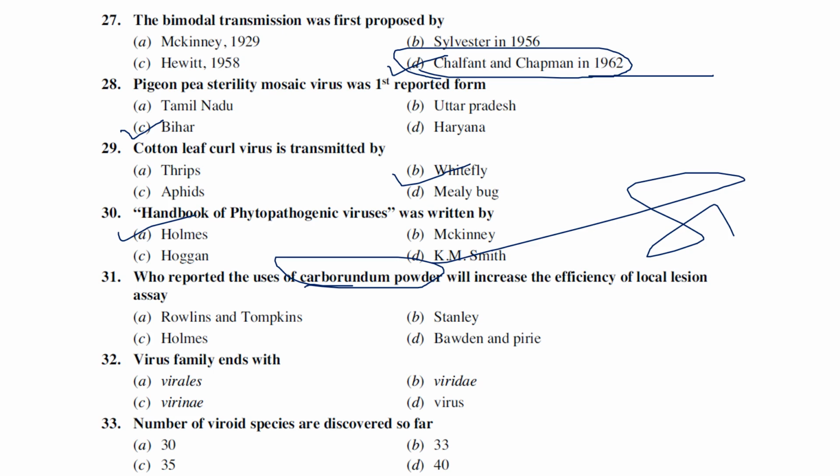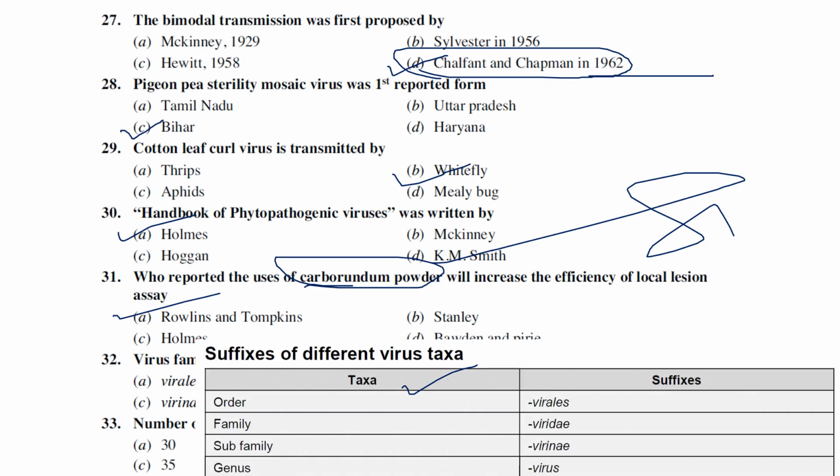The use of carborundum powder which increased the efficacy was first demonstrated by, I think, Rowland and Tompkins. A virus family always ends with, I think, Viridae. Let me show you a couple of other things. Take a look at this. Order always ends with virales. Family always ends with viridae. Subfamily always ends with virinae. Genus always ends with virus. So since they've asked family, family always ends with viridae, right?